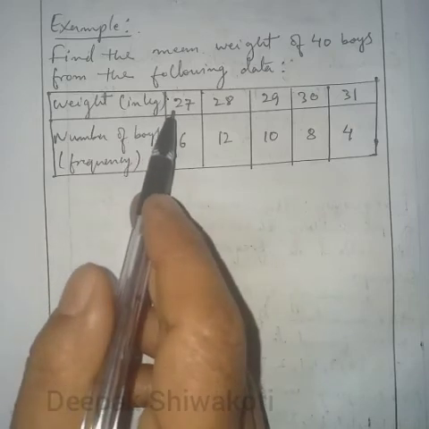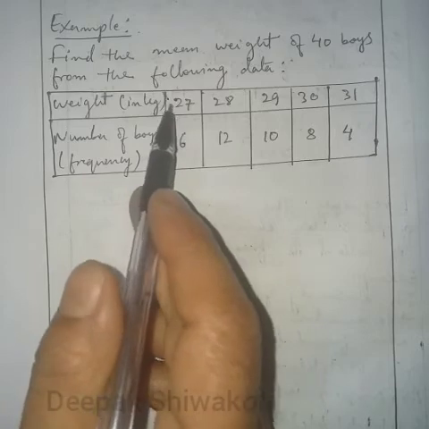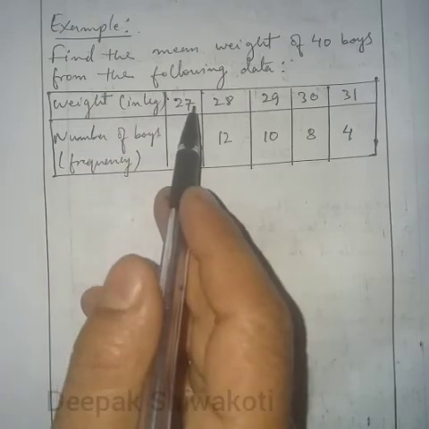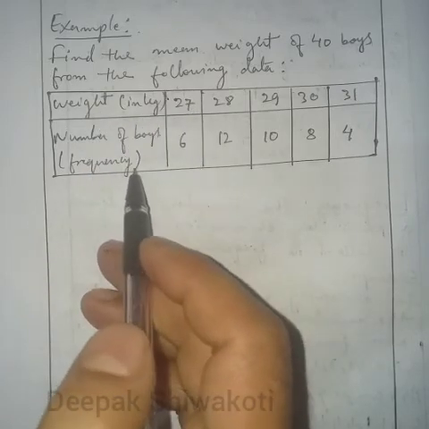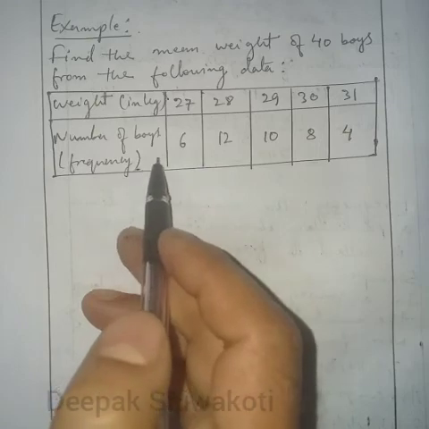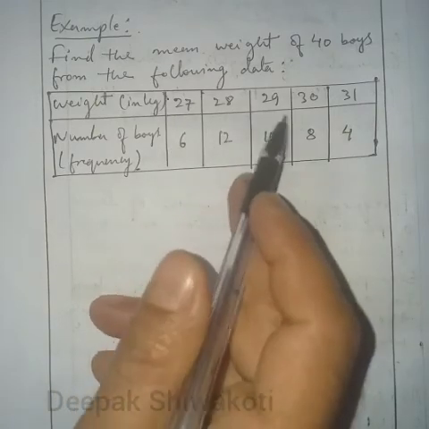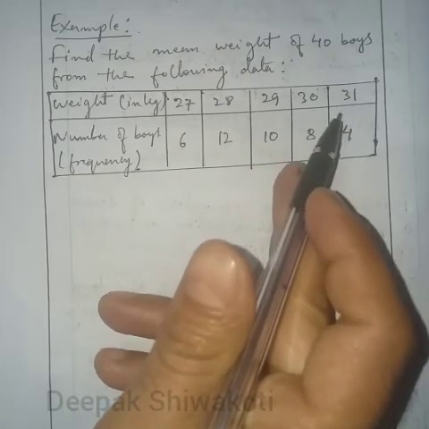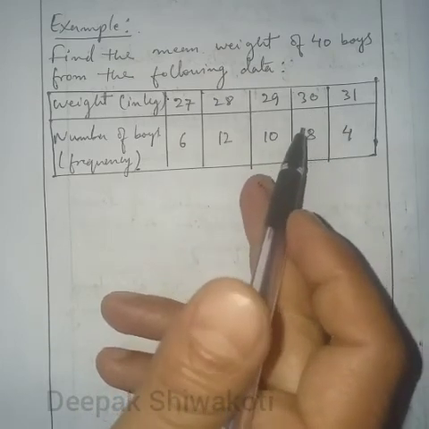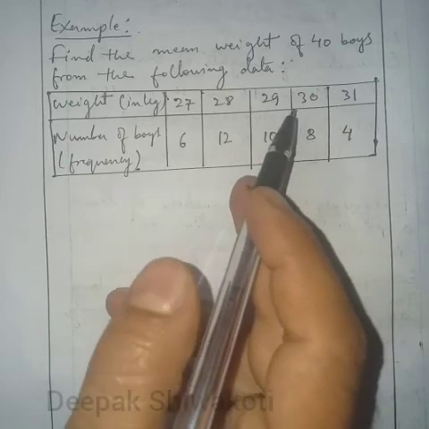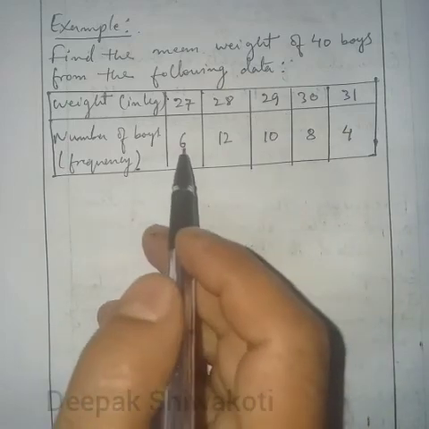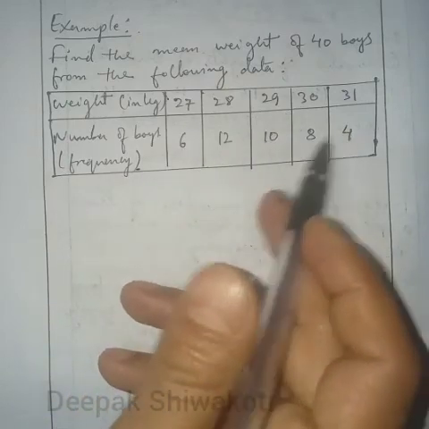So the variable weight is the x, and the frequency is f. We'll find the product of each pair, then find the total, and divide it by the sum of the frequencies.